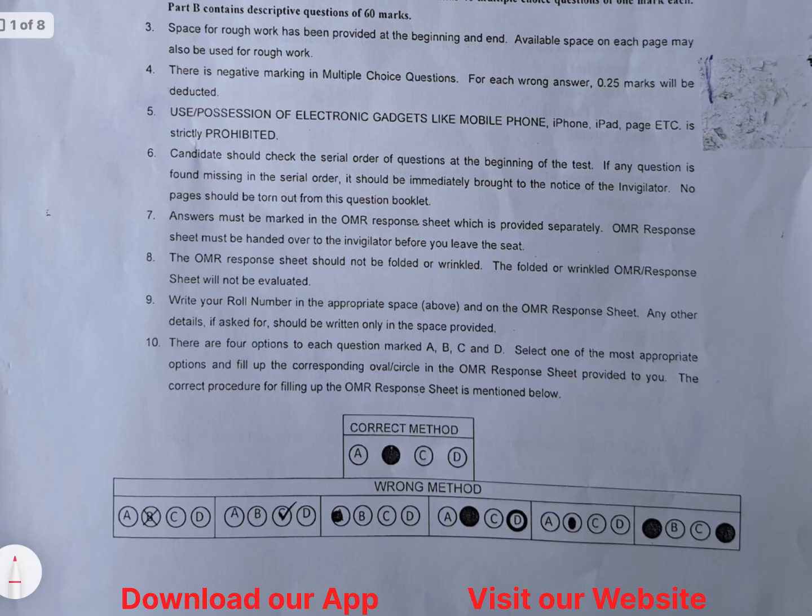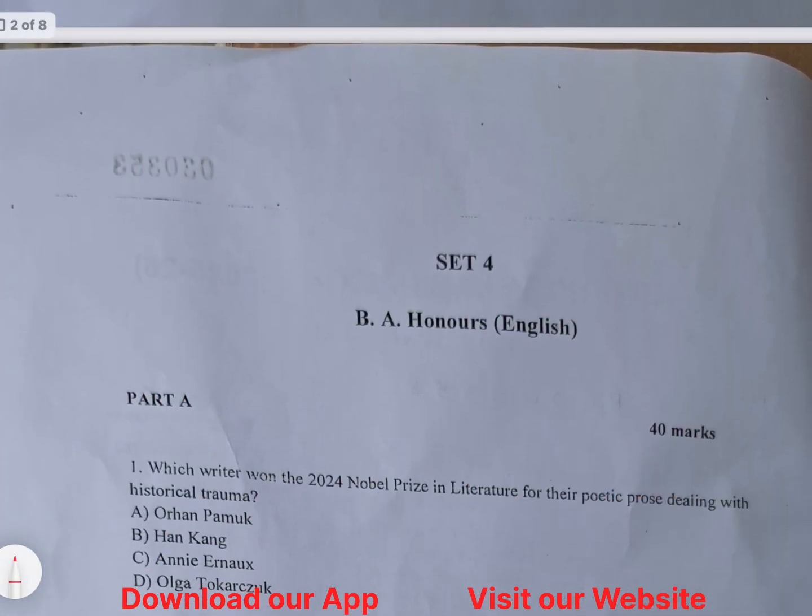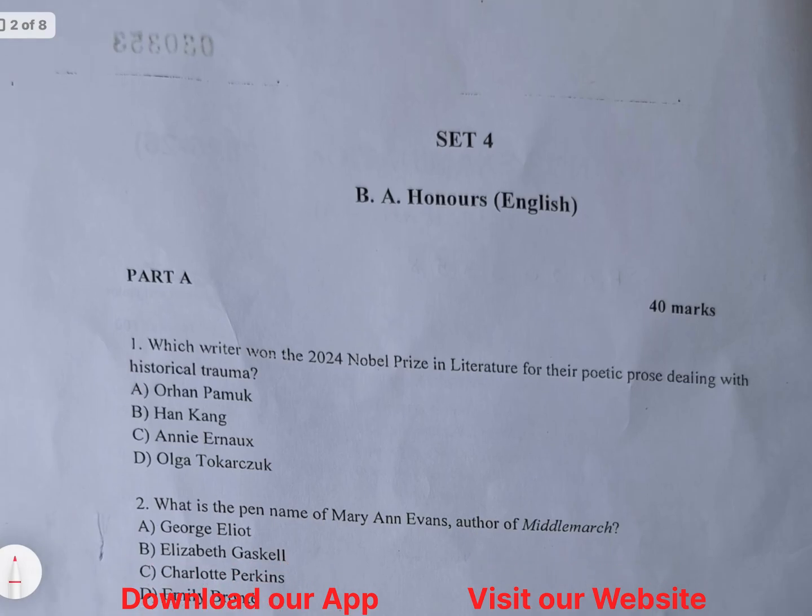Without further ado, we will just see the answers, and I will briefly explain them, and then we will be able to see the answer key of Jamia BA English Honors. So this is BA English Honors Set 4.